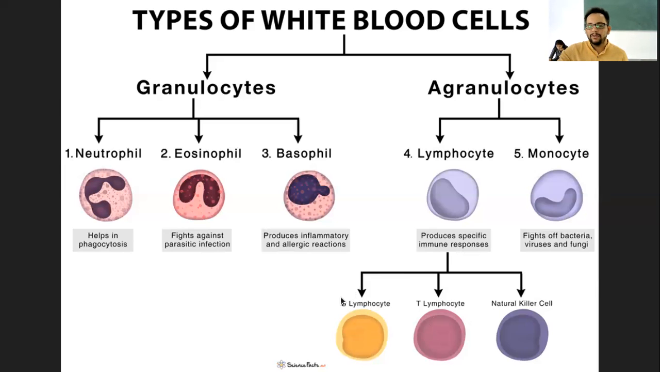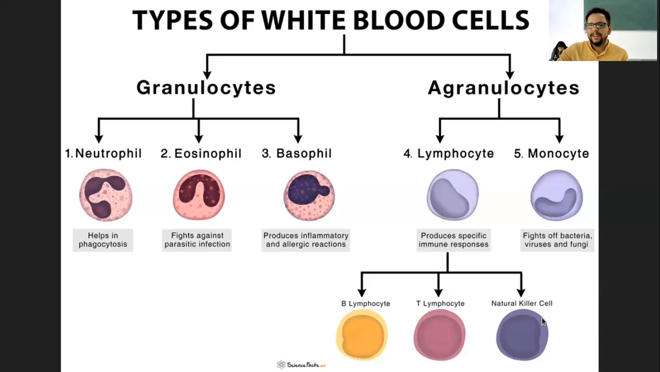B lymphocytes mature in bone marrow, that's why B, and T lymphocytes mature in thymus, that's why T. We will come back to their function specifically later. And there is a third type of lymphocyte, which I said is an additional type.